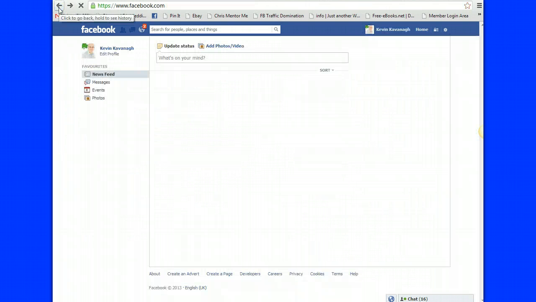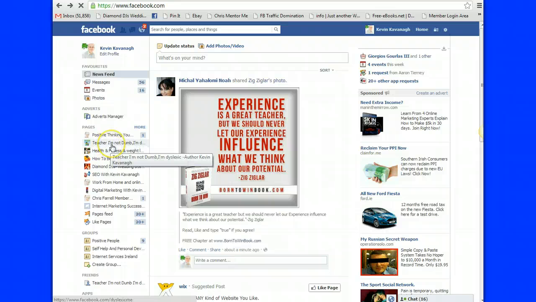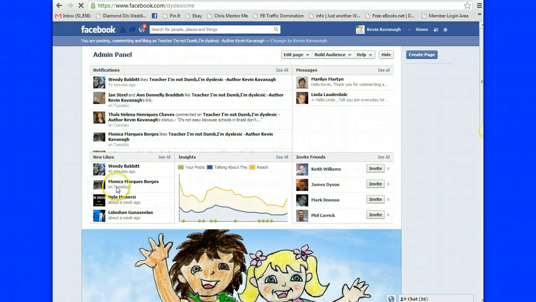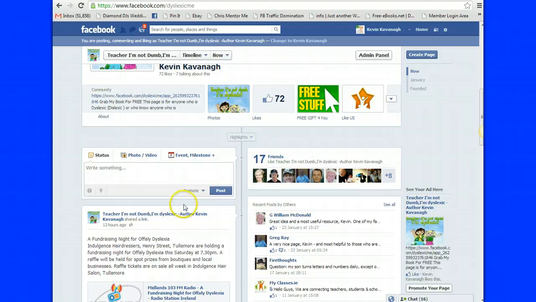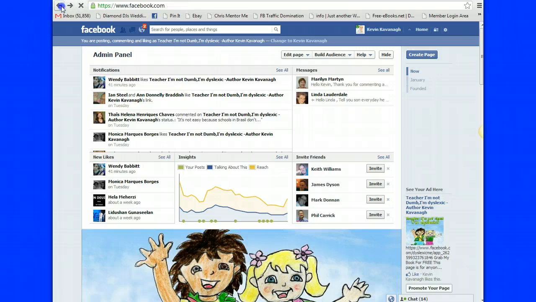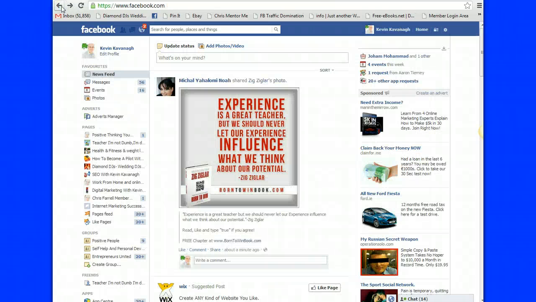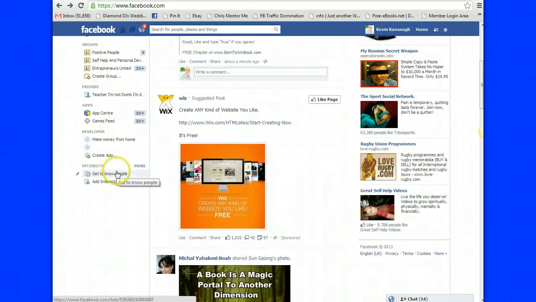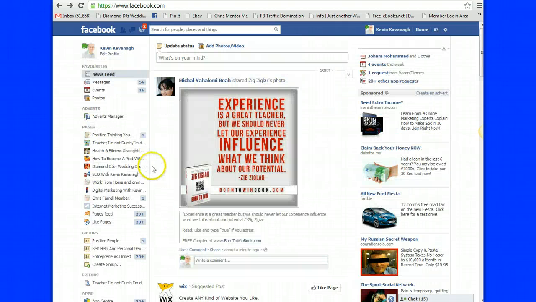So they're called fan pages down this area here, and this is one of the books that I've written, which is Teacher I'm Not Dumb, I'm Dyslexic is the title, and you can see the 72 people that like this, so that's getting very good reviews for the book itself. Free gift on that page as well. So down here we have groups. If you want to be a part of groups, you can join groups and you can be a part of that network there, which is also very good. This here really you just don't have to worry about too much. There's gaming and apps, there's all kinds of stuff that we can do.